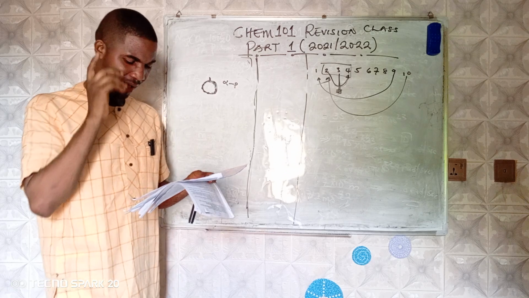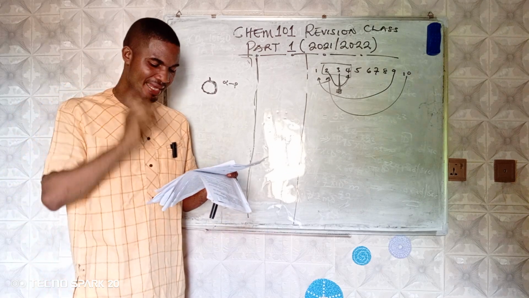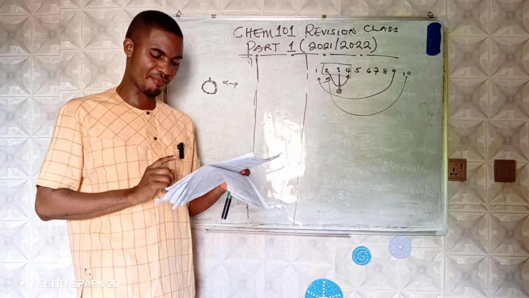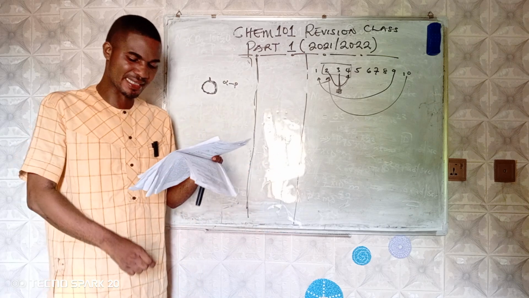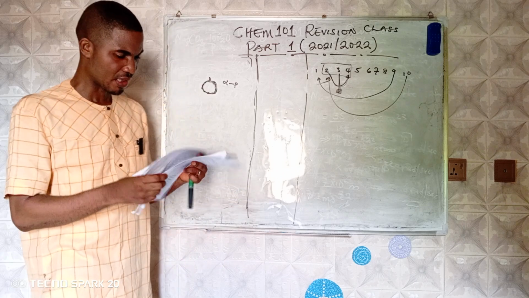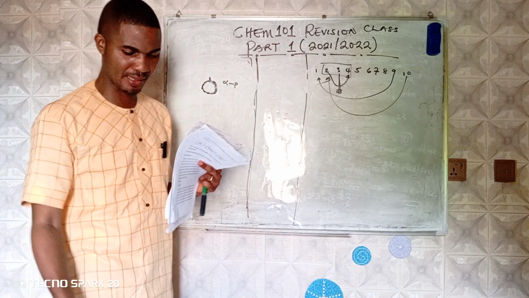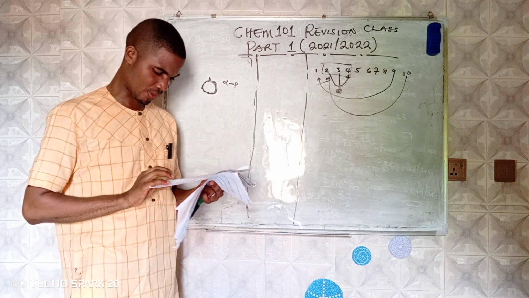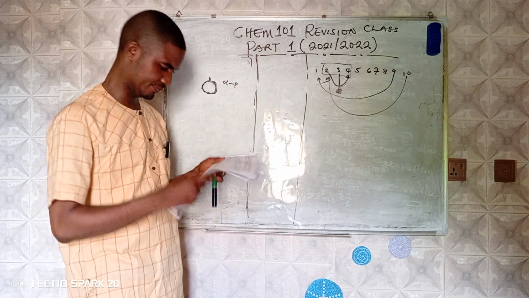So we say that alpha particles have the highest ionization power. Why ionizing power? Because they are large in mass and they have the least penetrating power. That is for question number 16. So we go to question number 17 now.